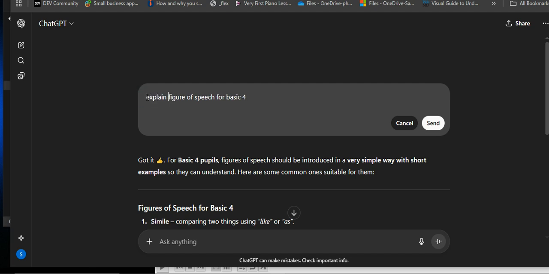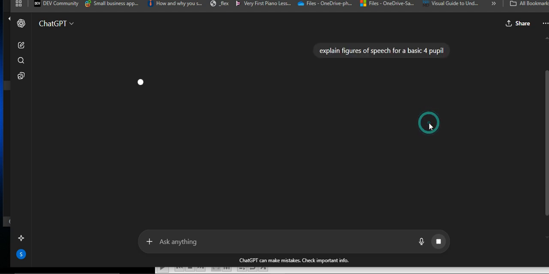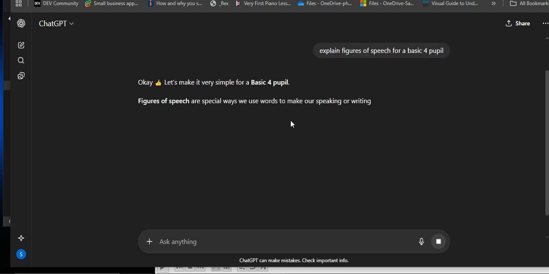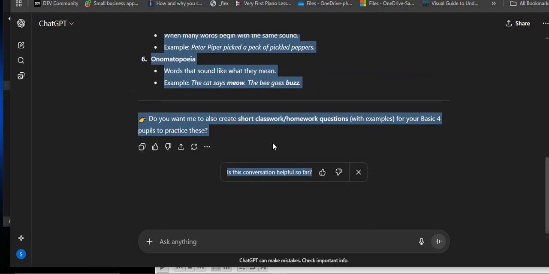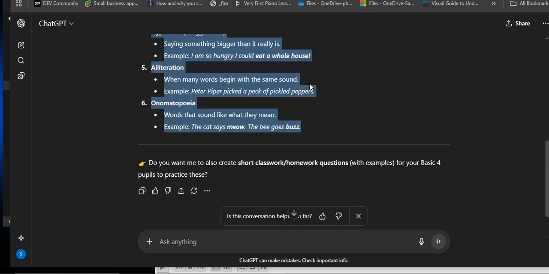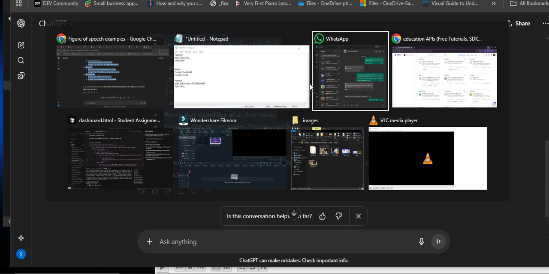Explain figures of speech for a basic 4 pupil. That's why I said it depends on how you prompt. That's what will determine the result you get. Look at this one. So all right, let me just copy what I have here. At least it's still giving us something. All right.